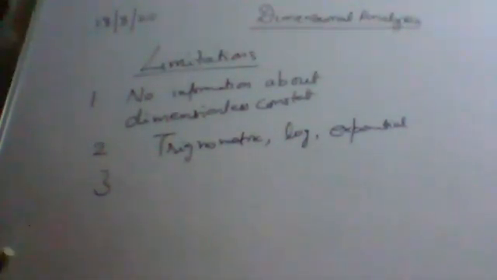Now write the third one. First write down, then I'll explain. If a physical quantity depends on more than three physical quantities, its formula cannot be derived.